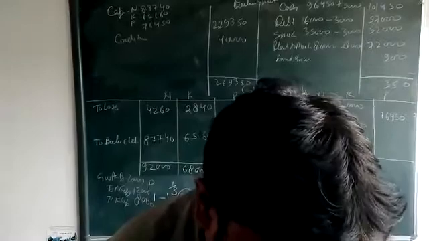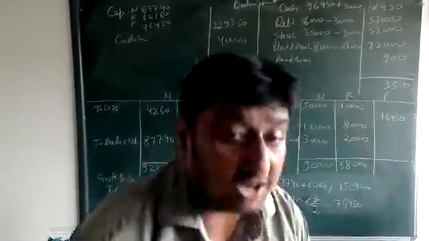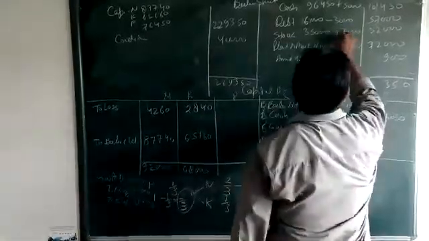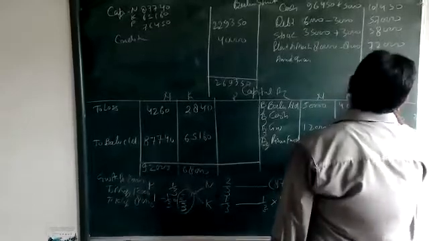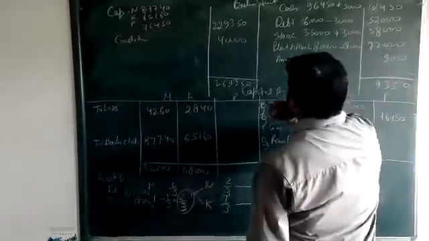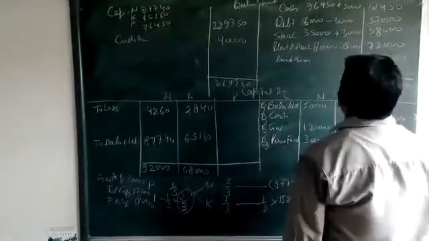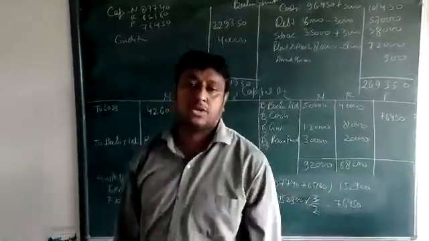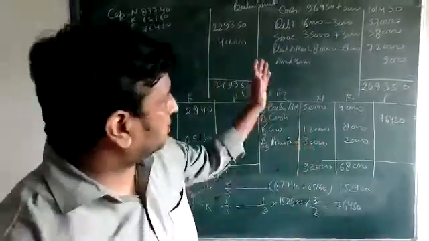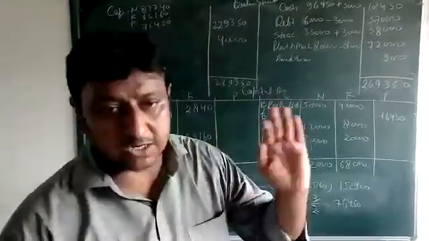Something else is there. Sir, stock 38,000 होगा ना? The stock value is? Stock will increase, beta. Yes, sir. Stock will increase. Then 9, 1 is remain, 8, 6, 1 is remain, 1, 1, 2. Now it's 10. Okay, the stock will increase.